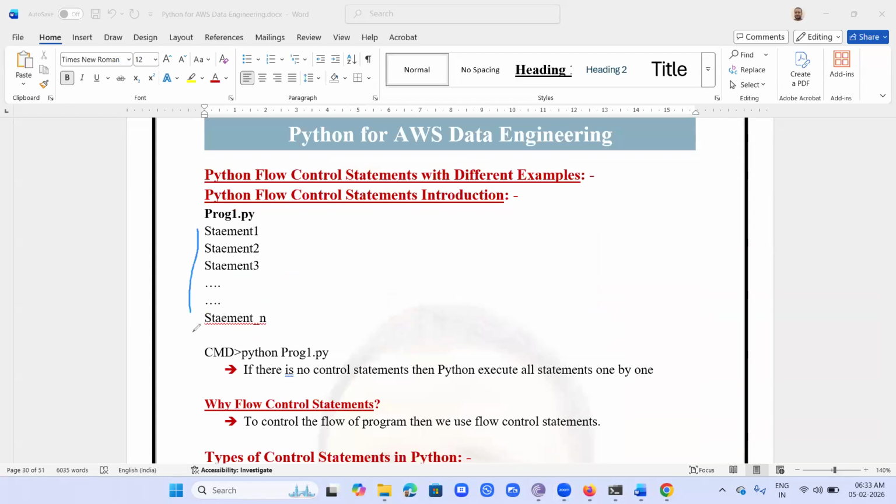Let's say we are writing a Python program. This is my Python program. Here we have multiple statements, let's say n number of statements. When I run this Python program using, let's say, python program1.py, how is it going to execute?